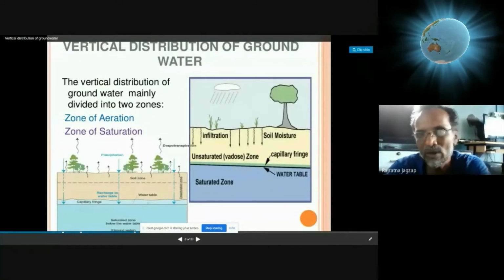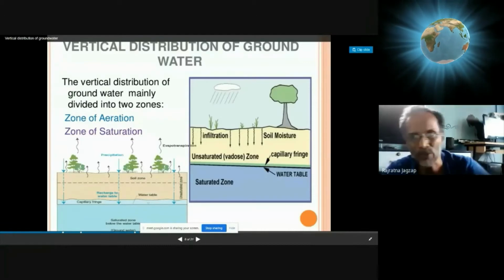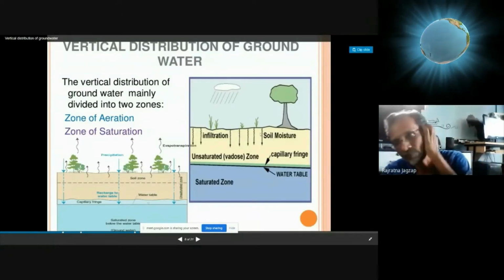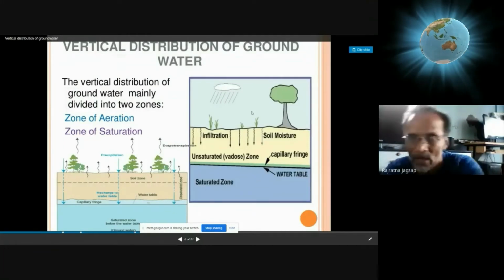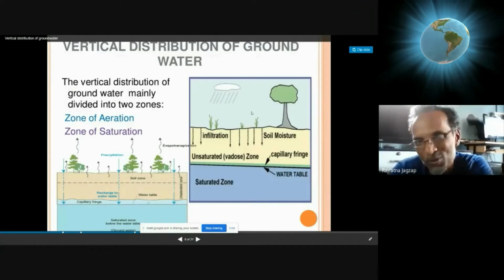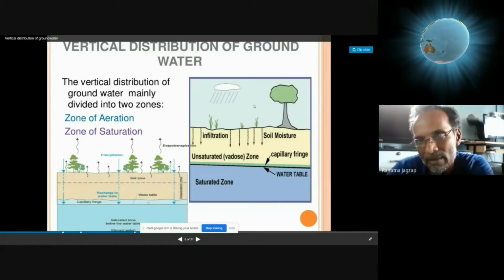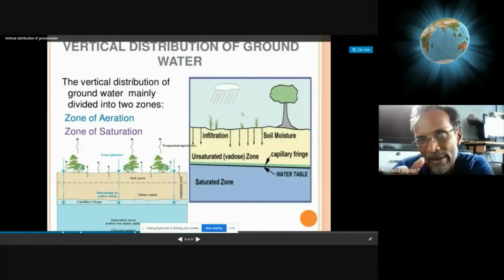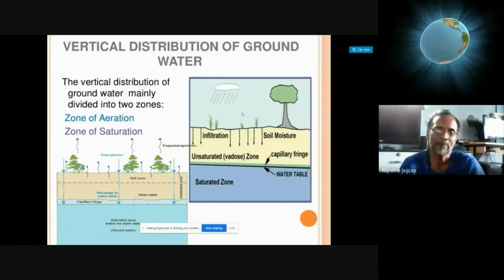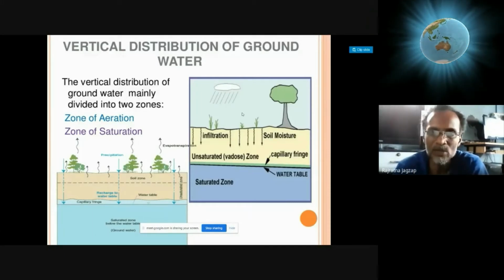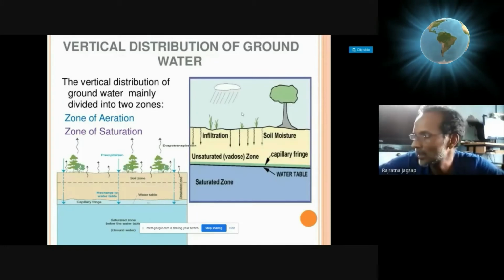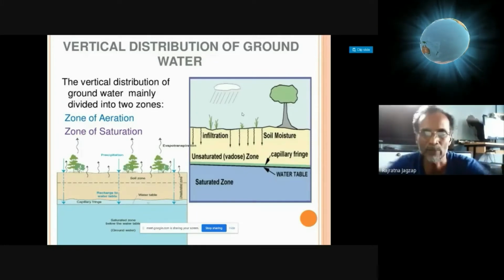Small grasses, shrubs and bushes will take water from this soil moisture and survive. So the soil moisture zone is sourced from the atmosphere. There are two technical terms: the hygroscopic nature of the soil, and second, adsorption.